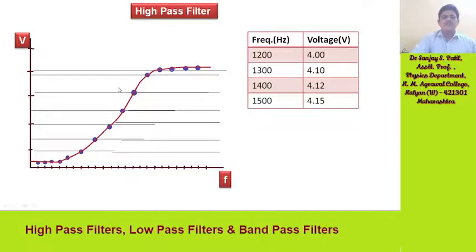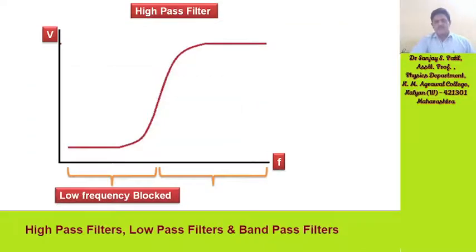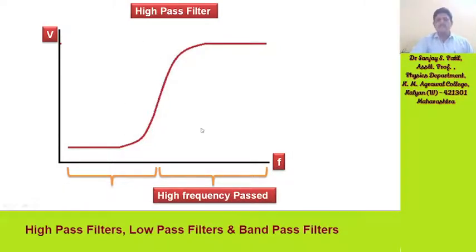How does low frequency appear in this result? Low frequency is blocked while high frequency is being passed, and that is why it is called a high pass filter, because only high frequencies are passing and low frequencies are getting blocked. So this is the graph of a high pass filter. Low frequency is blocked here, and high frequency passes.